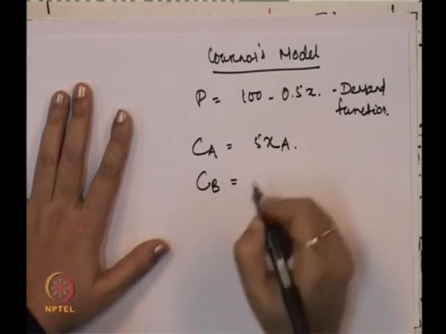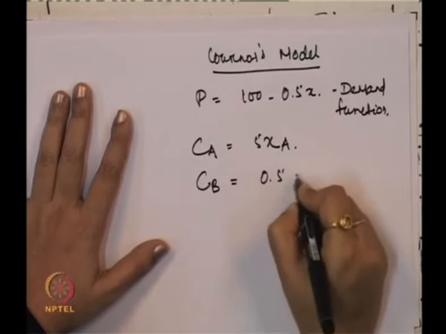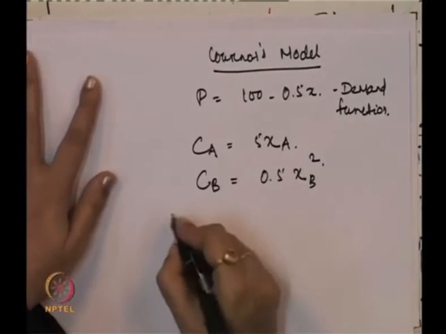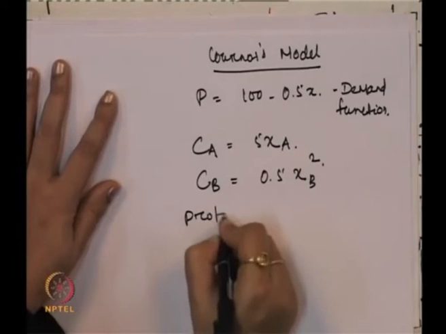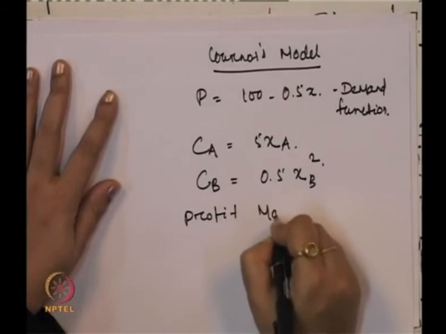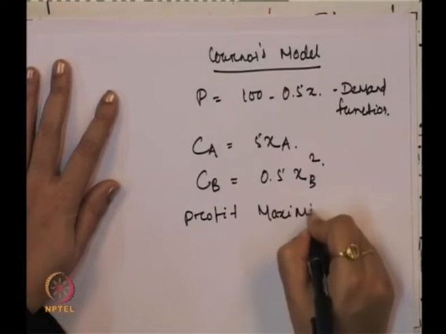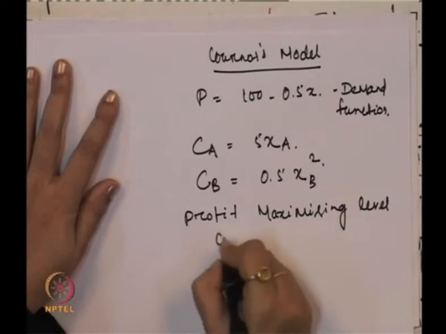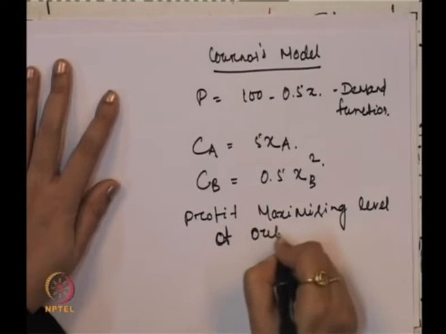For farm B, it's an increasing cost function. We need to find out the profit maximizing level of output for both farm A and B.